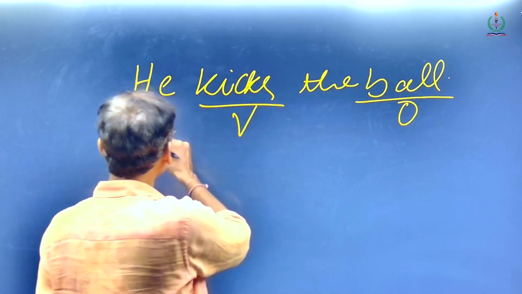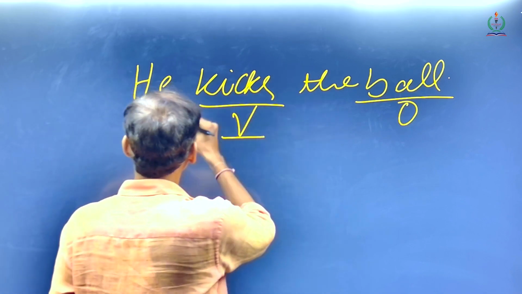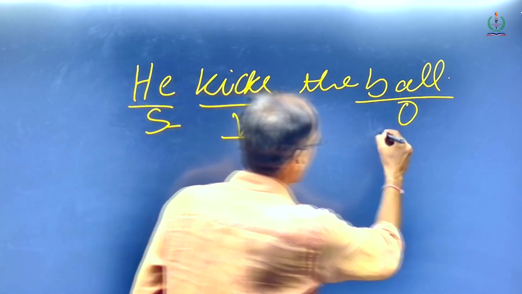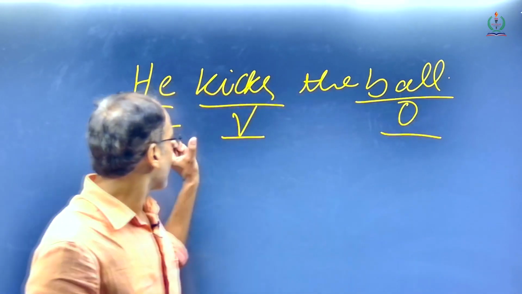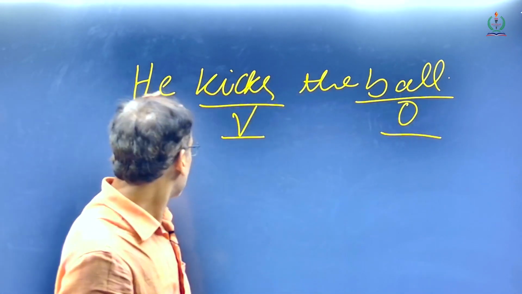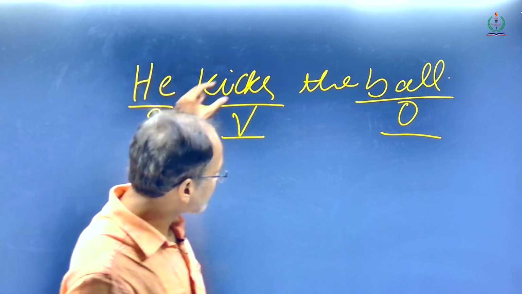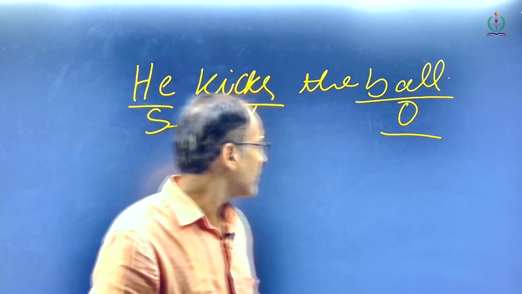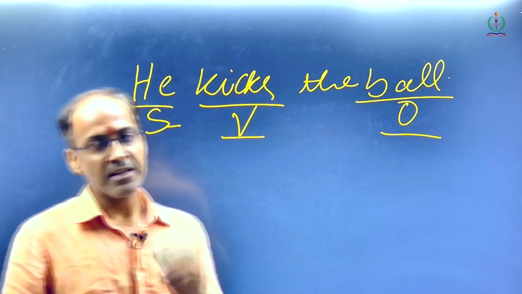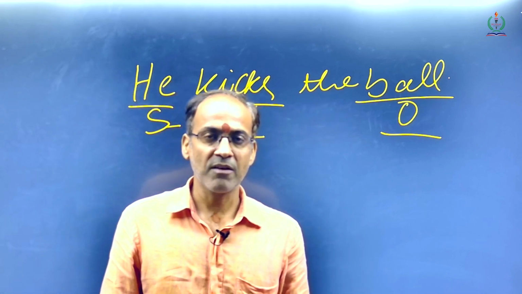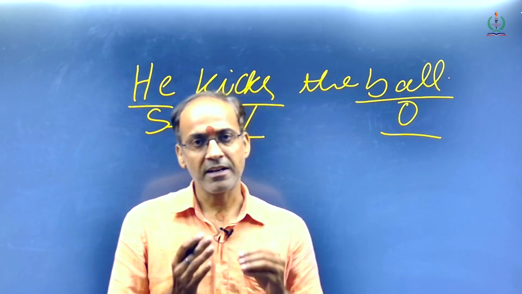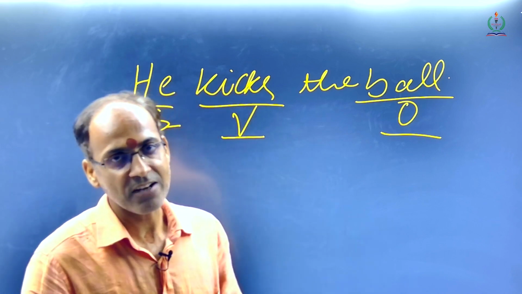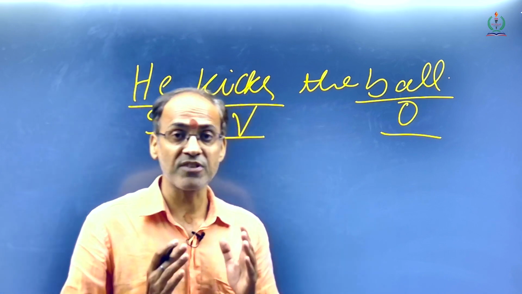Secondly, the action of the verb is passed from subject to the object. Here the work done by the subject is passed on to the ball. So this has to be kept in mind. Whenever we talk about transitive verb, a transitive verb always has a direct object of its own.